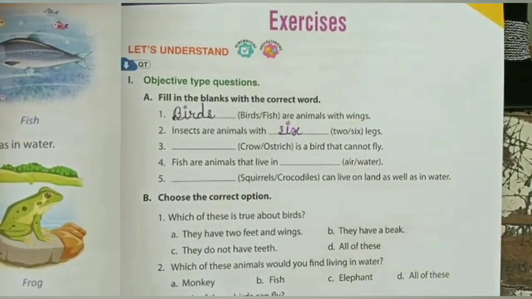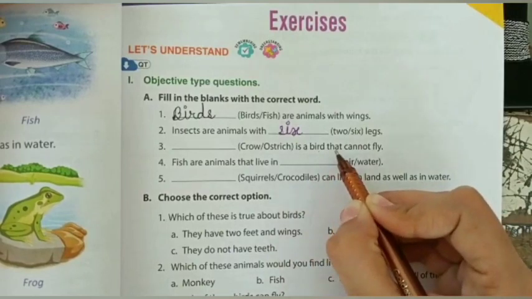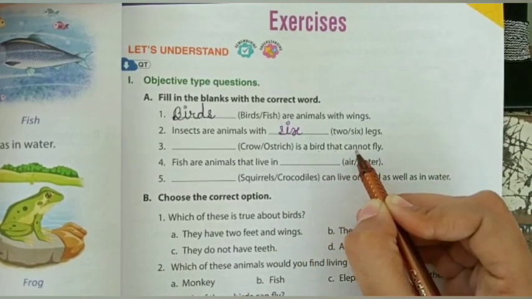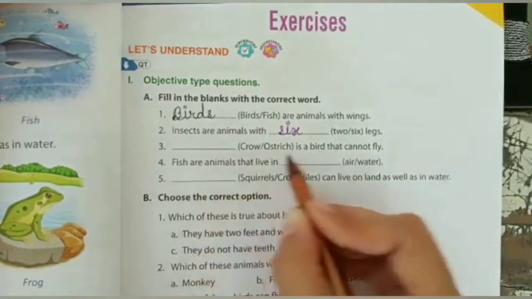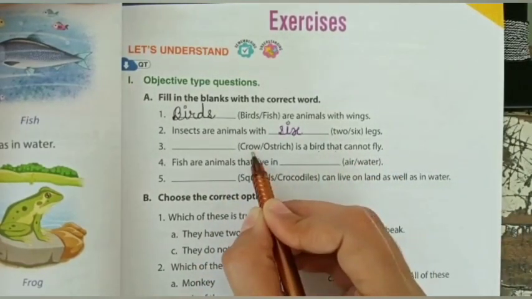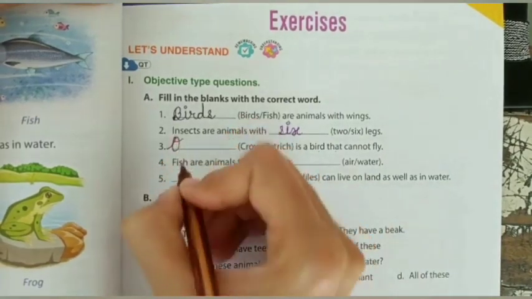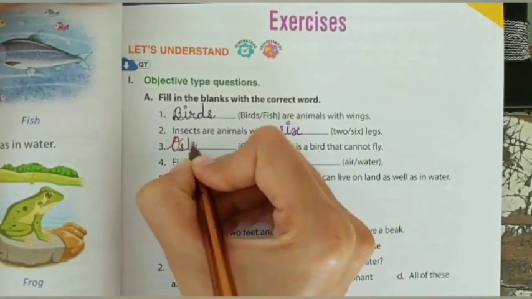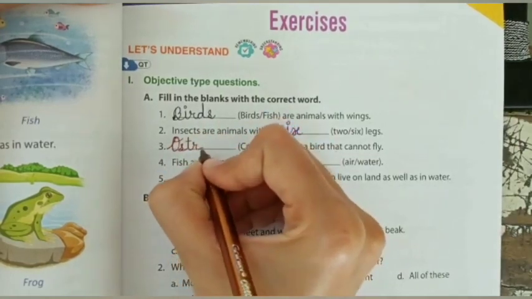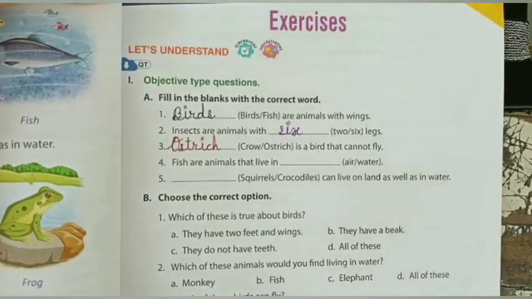Dash is a bird that cannot fly. Crow can fly? Yes, but ostrich cannot fly. So O capital. Ostrich.